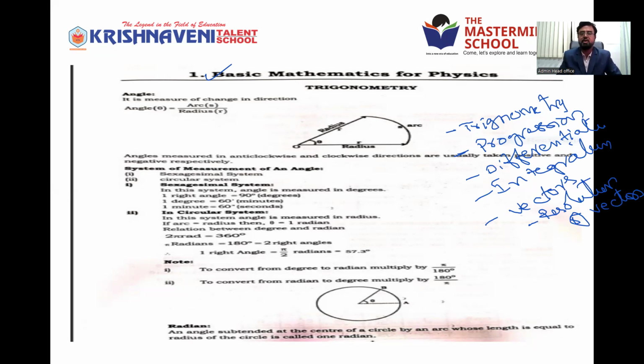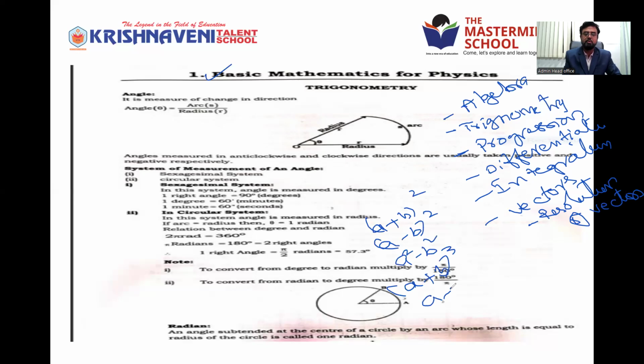Some geometry terminology is also used, but basically we'll use that. Even algebra we will use. Algebra, you know the formulas. We have so many formulas. A plus B whole square, A minus B whole square, A square minus B square, A plus B whole cube, A minus B whole cube, right? A plus B plus C whole cube, something is there.